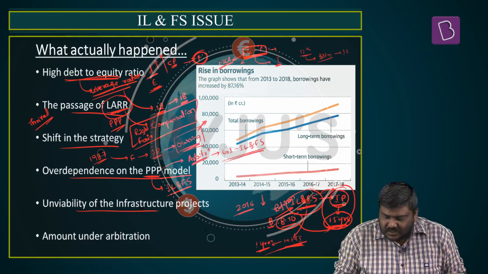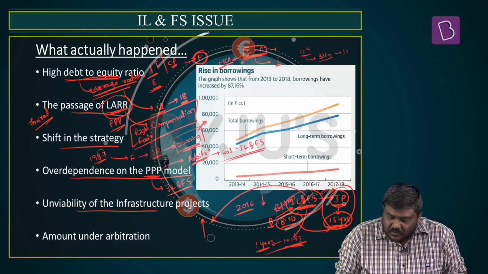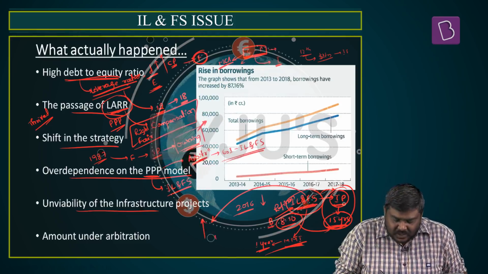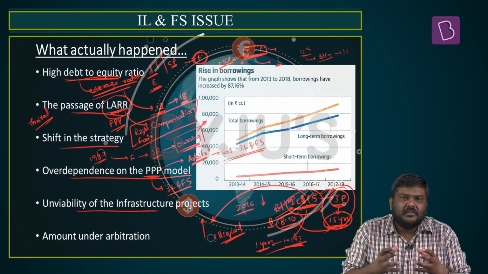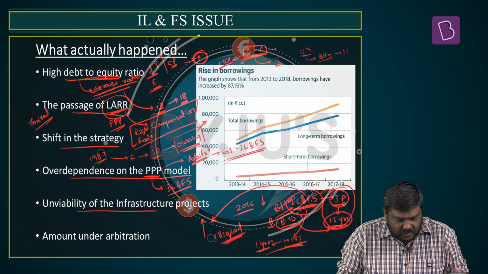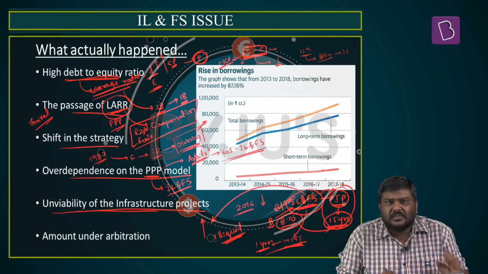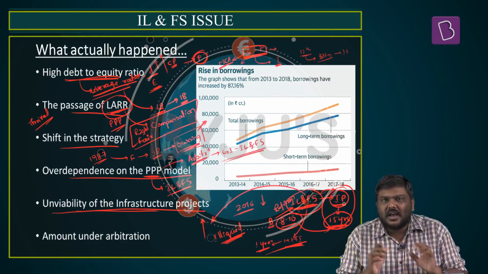As a result of this, the repayment liability went higher, the funds dried up in the company, and these assets became illiquid. What is illiquid? Any asset which cannot be easily converted into money or cash is called illiquid. So the unviability of the infrastructure projects was one of the reasons which led to the crisis in IL&FS.